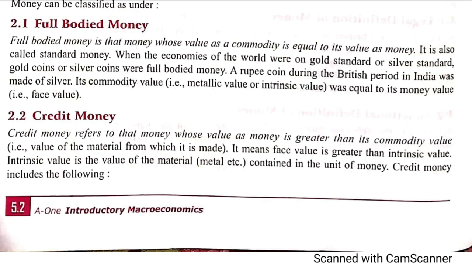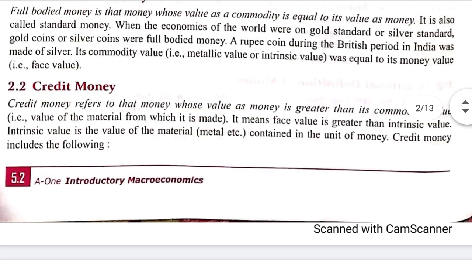Next is credit money. Credit money is money whose value as money is greater than its commodity, that means intrinsic, value. So a 5 rupee note or a 10 rupee note will not have paper worth rupees 10. We all know that the face value of the money is much higher than the intrinsic value. So this is credit money.